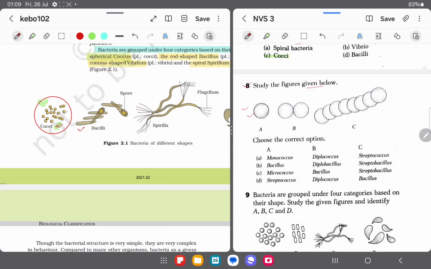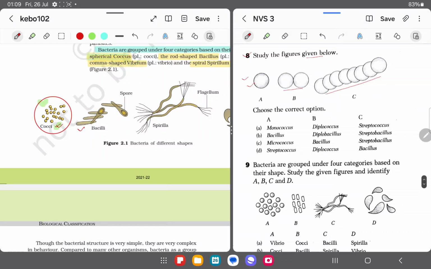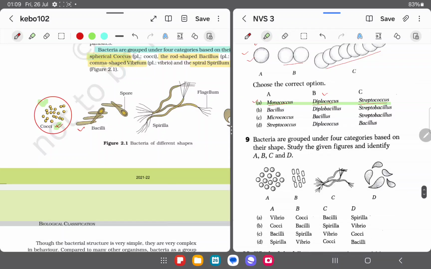Now it is a single spherical bacterium, then two spherical bacteria are there, then there is chain of spherical bacteria. Now choose the correct option. A is monococcus, mono means one, so it is correct. B, two is there, so diplococcus, that is also correct. Next, C, chain of coccus, it is called streptococcus, so that is also correct. So the correct option, that will be this one. A is monococcus, B is diplococcus and C is streptococcus.